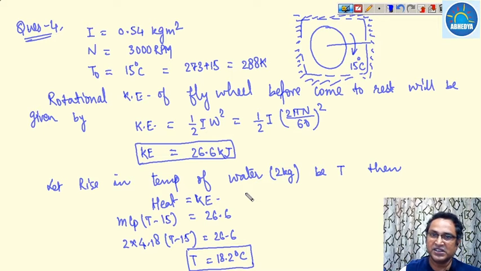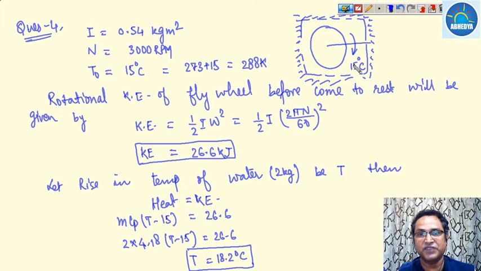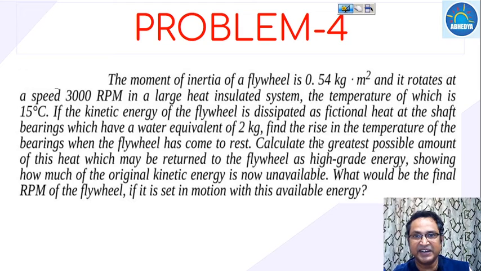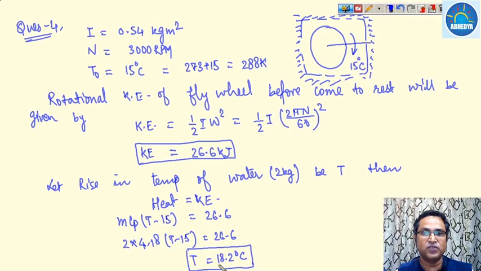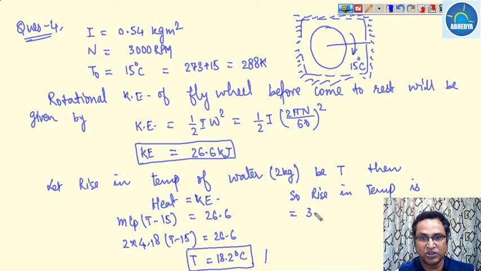Once it rotates, it generates kinetic energy, and this kinetic energy is utilized as heat, which increases the temperature from 15 to 18.2 degree centigrade. So the rise in temperature of the bearing when the flywheel has come to rest is 3.2 degrees centigrade.